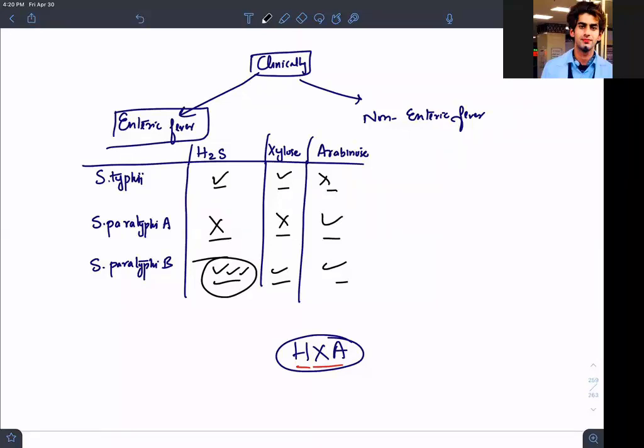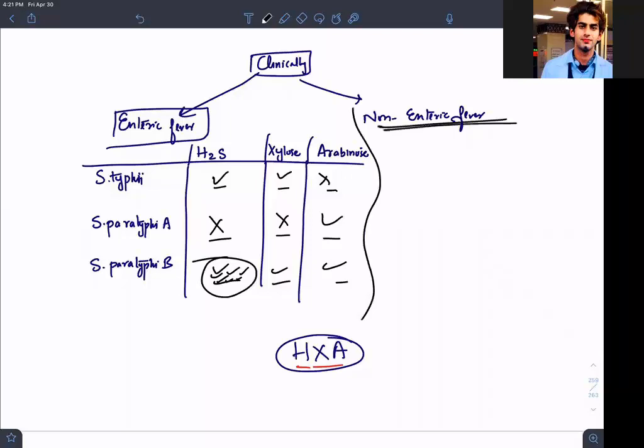As for paratyphi B, why did we put many ticks? Because it is producing a huge amount of H2S, more amount of H2S. Xylose is being utilized. So once we put more ticks, that means more something is going on. I hope you remember this. It's easy now for your life.